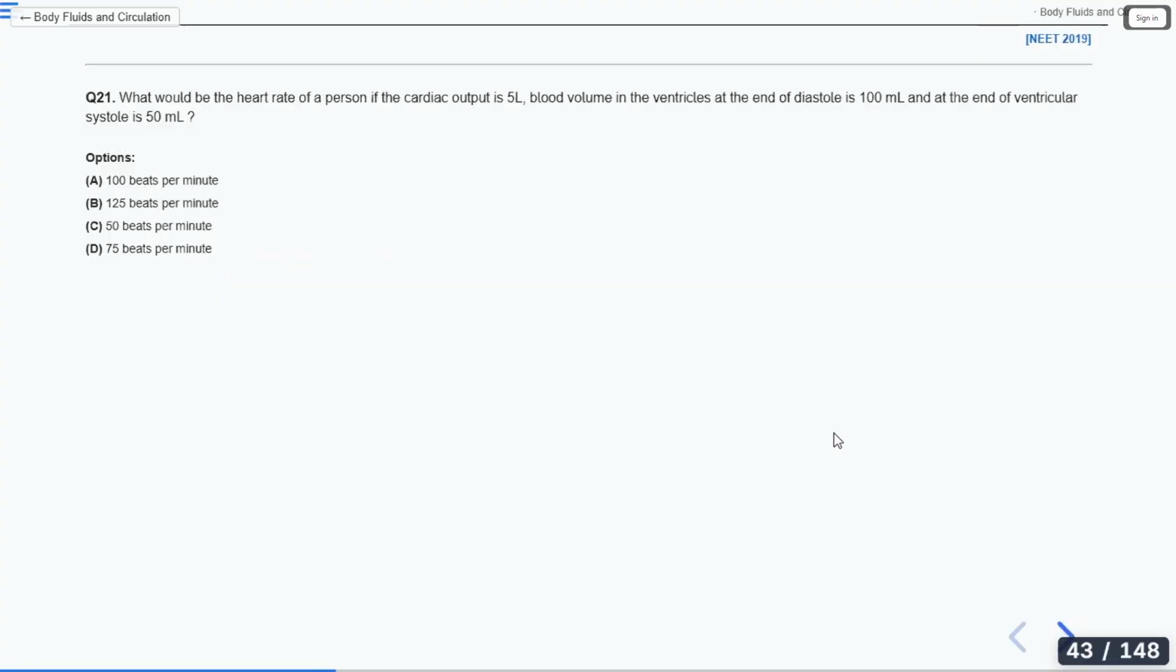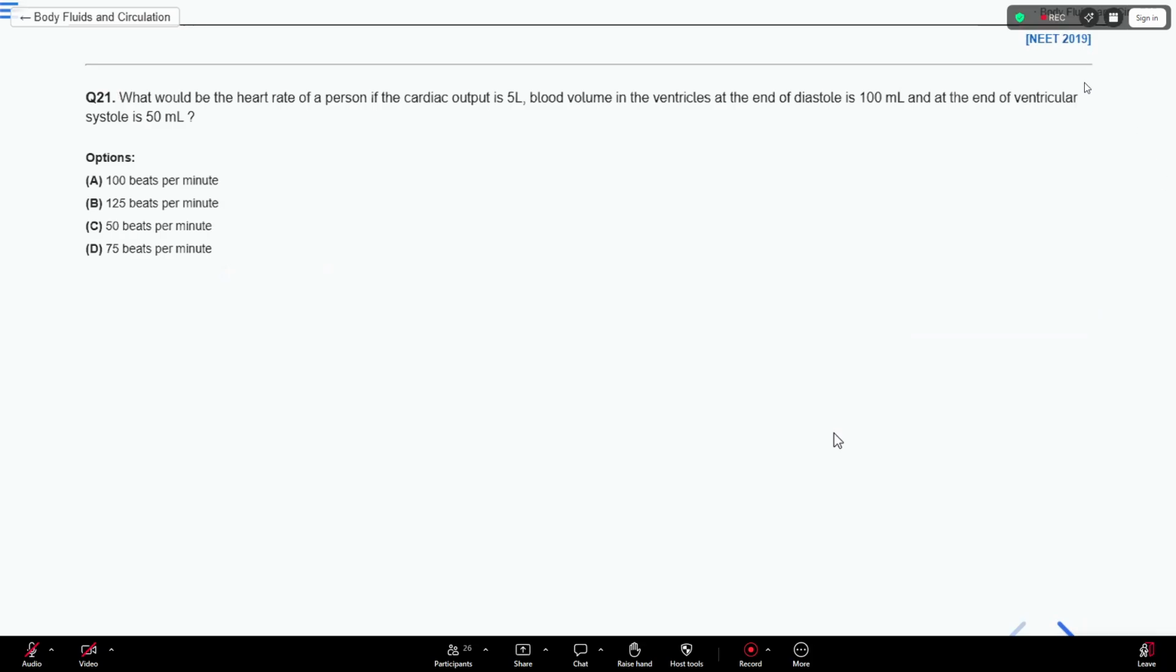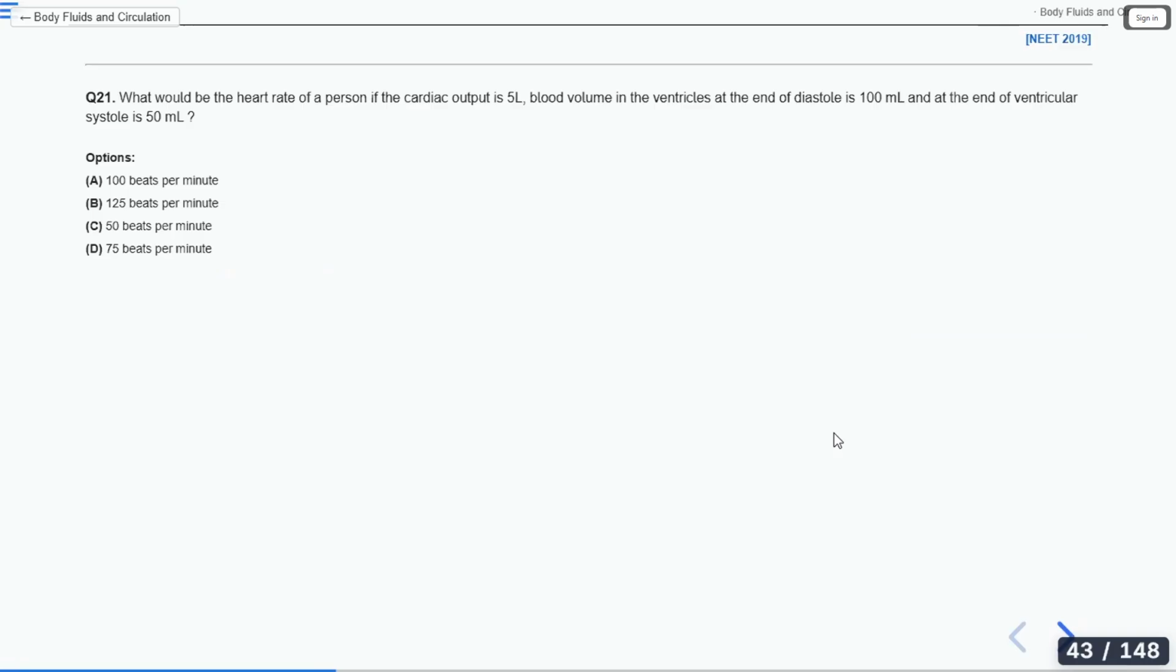What would be the heart rate of a person if the cardiac output is 5 L, blood volume in the ventricles at the end of the diastole is 100 ml, and at the end of the ventricular systole is 50 ml? You have to find the heart rate of the person.